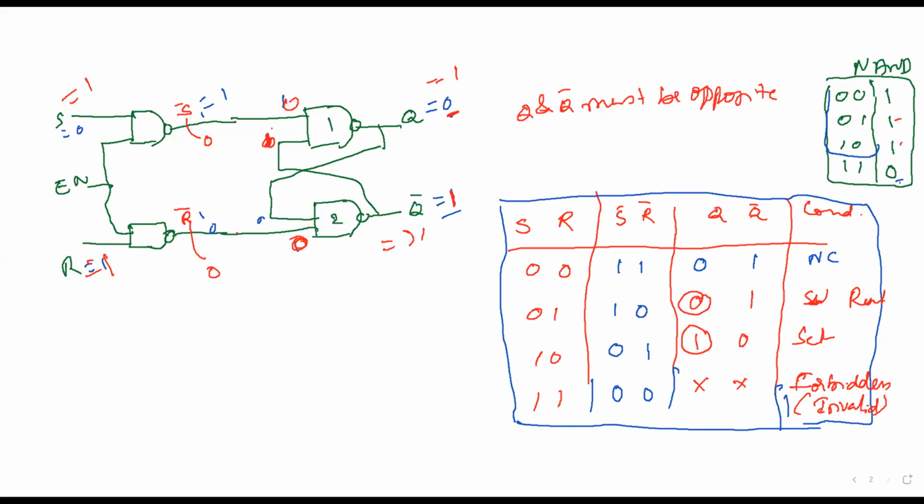Okay. So this is about SR latch using NAND gates. SR latch using NAND gates. Okay. SR latch using NAND gates. What is the previous one?